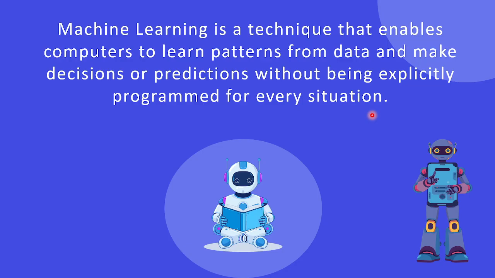Similarly, in the previous example we discussed the mango. Your brain took the decision and predicted that the mango should be sweet. It learned from the patterns which you experienced, and similarly machines also learn from patterns in the data.